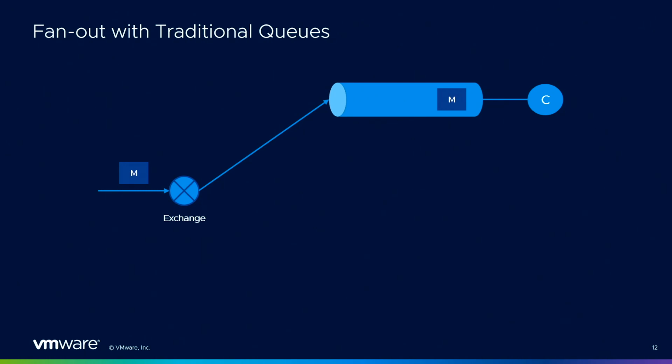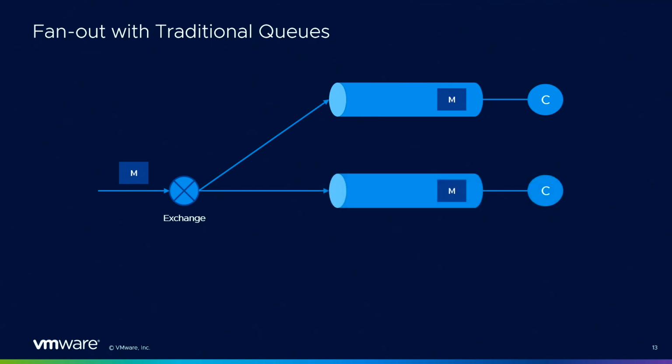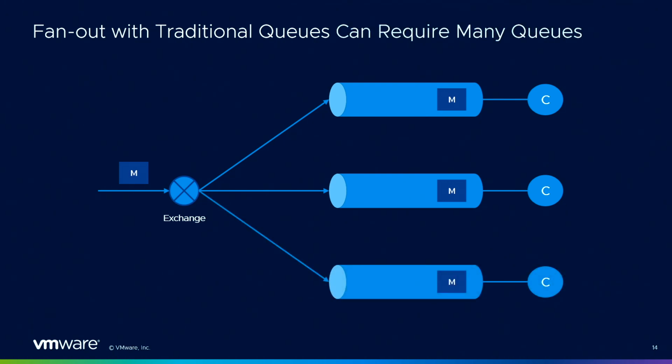Imagine that you want to plug in another application that will read the same messages but do something else with them. You cannot just plug your application into the first queue because the applications will compete with each other. They're going to steal messages from each other. So you create another queue, bind it to the exchange, and you end up with a copy of your message. And you have your different application independently. And same thing if you want to have a third kind of processing. So it works. Fan-outs work with queues, but as you can see, it can be a bit awkward.